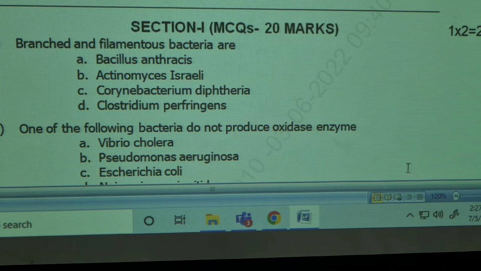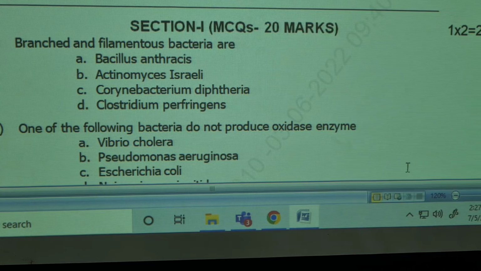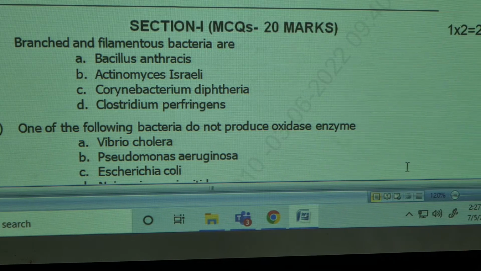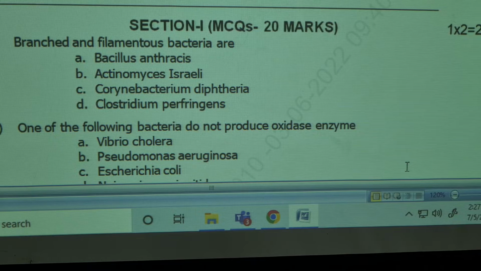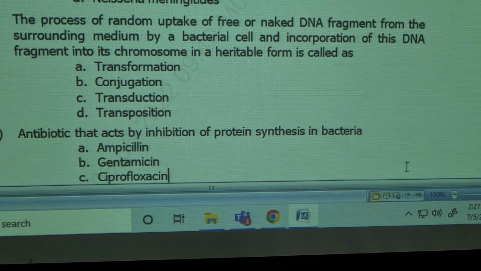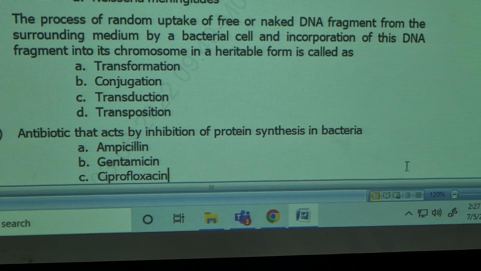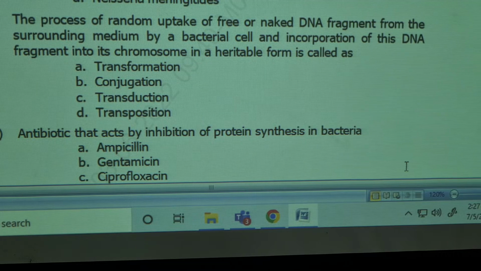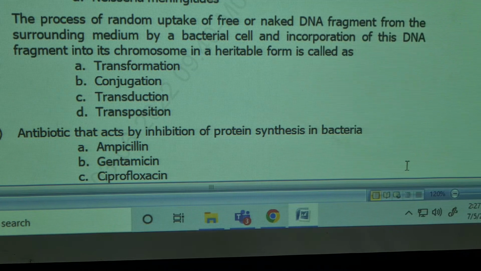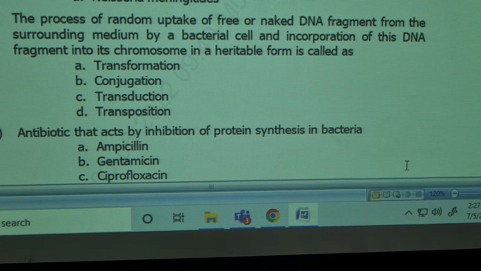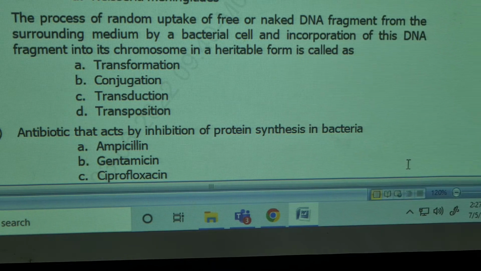Actinomyces israeli is the branched bacteria. Which one of the following bacteria does not produce oxidase enzyme? Vibrio cholerae, Pseudomonas aeruginosa, Escherichia coli, Neisseria meningitidis.